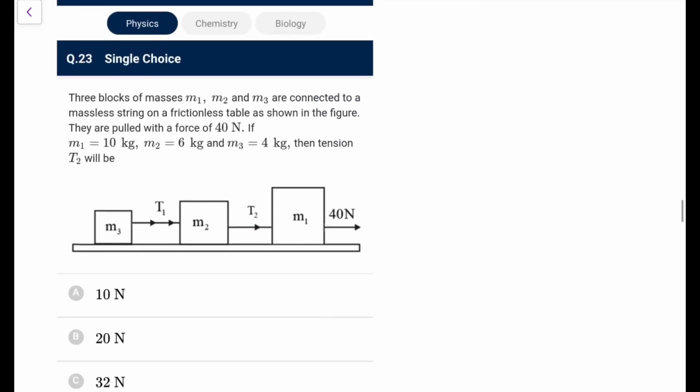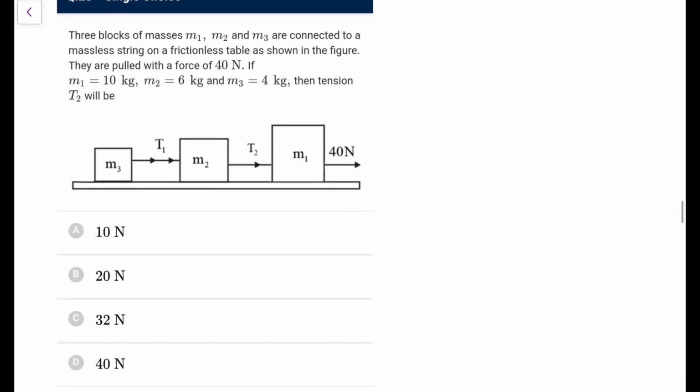Go for it. Next, you have 3 blocks of masses m1, m2, m3 connected to a massless string on a frictionless table as shown in the figure.